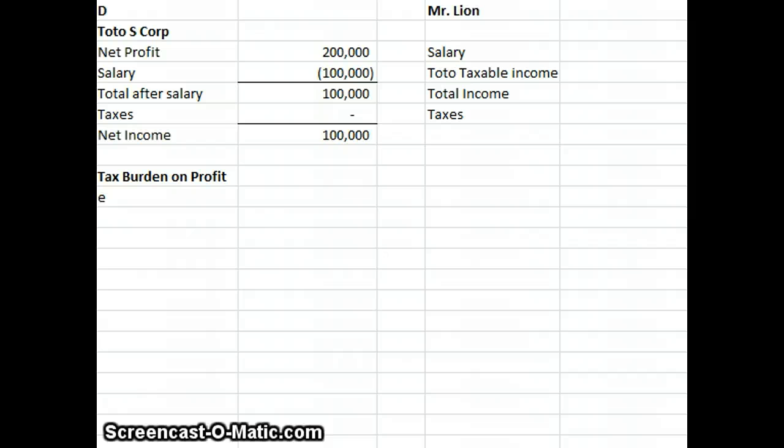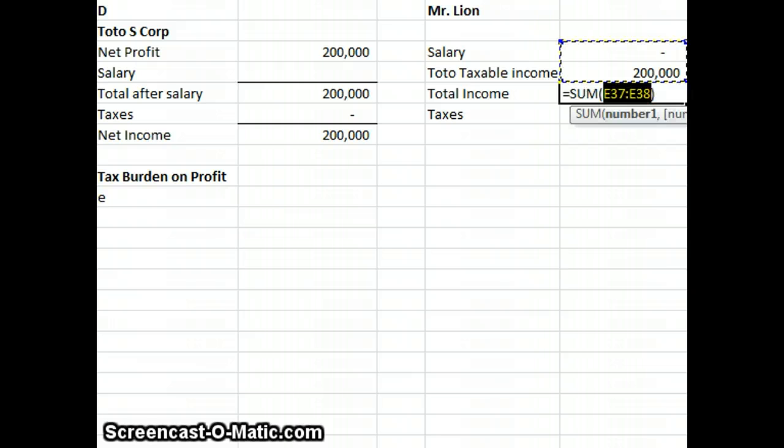Now let's look at example D. Toto is an S corporation again. Mr. Lyon draws no salary and Toto makes no cash distributions. So we have no salary here, and I have $200,000 worth of profit. My taxable income is $200,000, and my total income is $200,000.